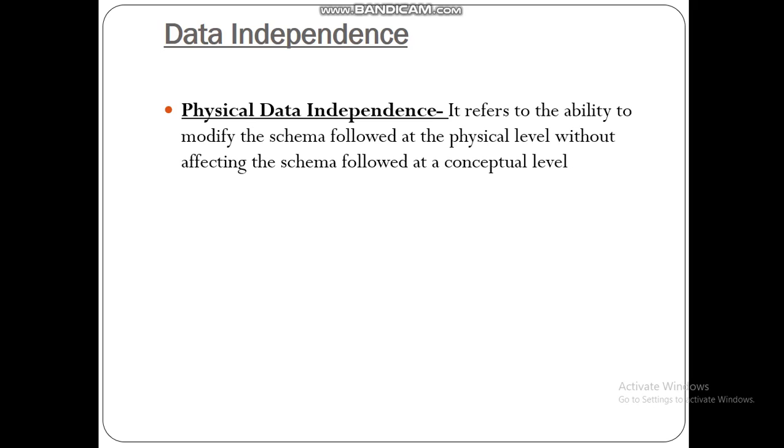Modifications at the physical level are occasionally necessary in order to improve the performance of the system. So, if we modify the schema at the physical level, it does not affect the schema followed at the conceptual level. So, that is physical data independence.